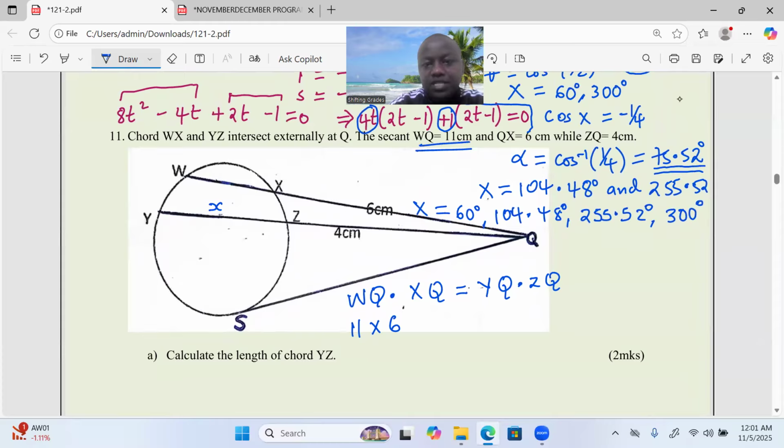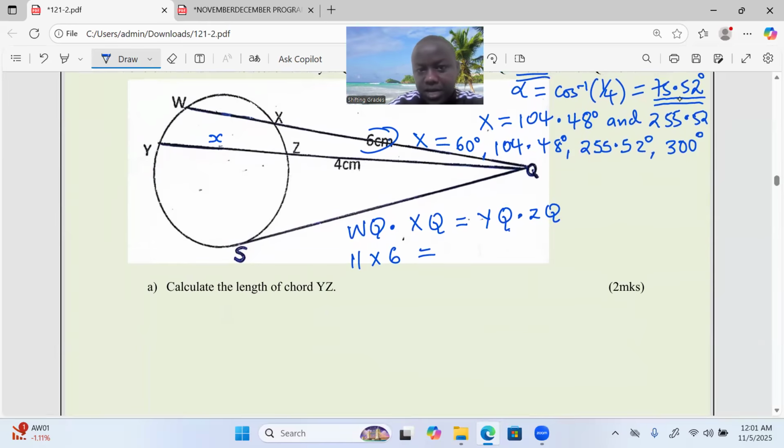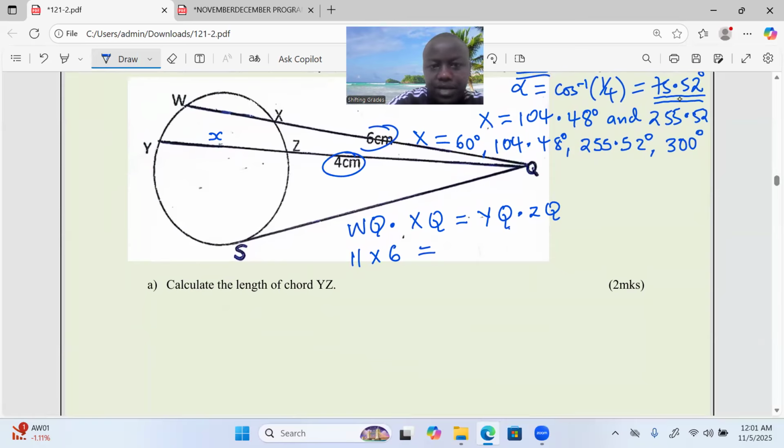This is 11, it has been provided. Then this is 6 centimeters according to the instructions. Now, this should be the same as when we take YQ. Do we know the length of YQ? Not really. It's a 4 here and X. So 4 plus X multiplied by the outer portion, which is now 4.